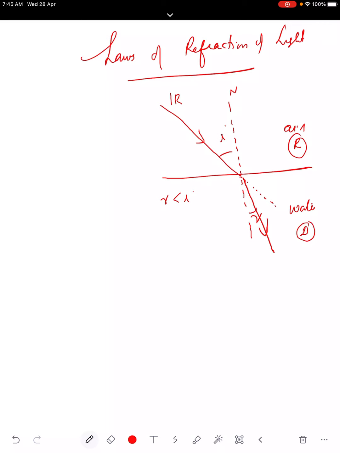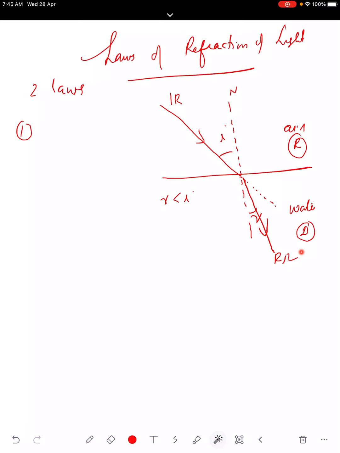So there are two laws. First one, you can see incident ray, normal, refracted ray, all lie in the same plane, plane of the paper or plane of the board, plane of the screen. Exactly similar to that of reflection. There is no change.